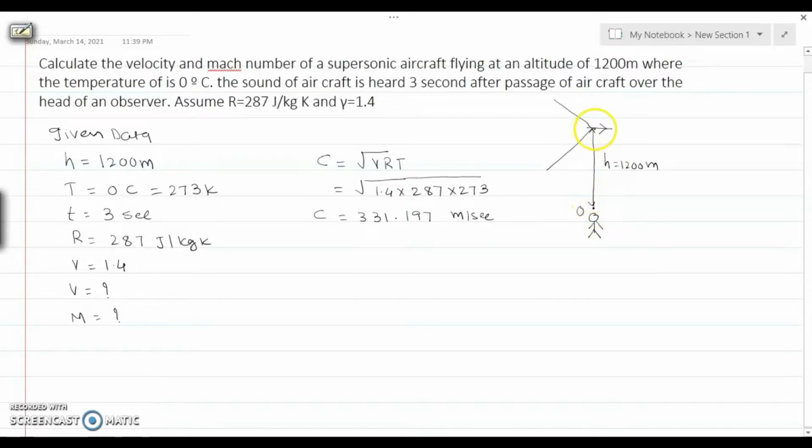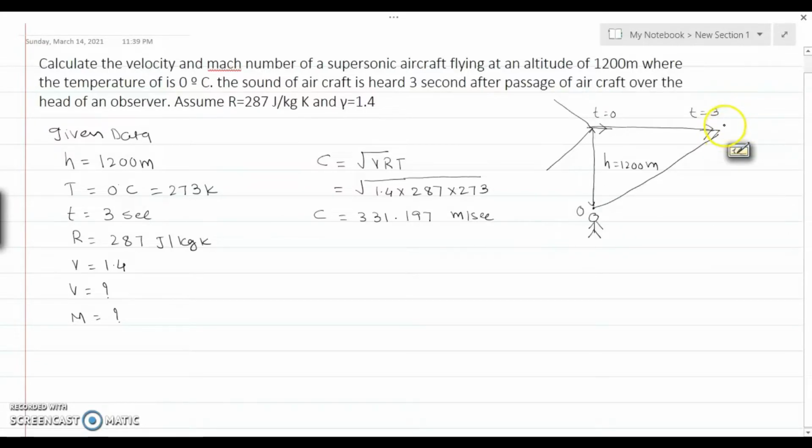But when this projectile moves to a certain point, suppose this is time 0, then after 3 seconds the observer can hear the noise created by this projectile. So we assume that it comes into the cone after 3 seconds. This is the point the projectile will reach after 3 seconds.